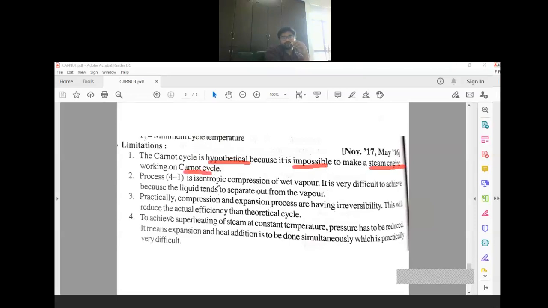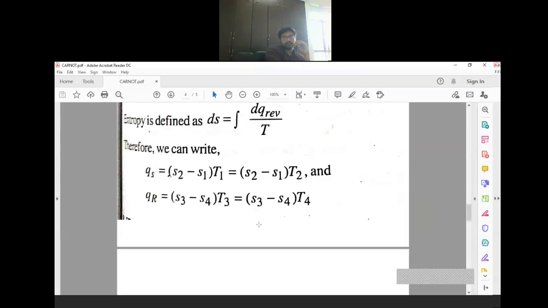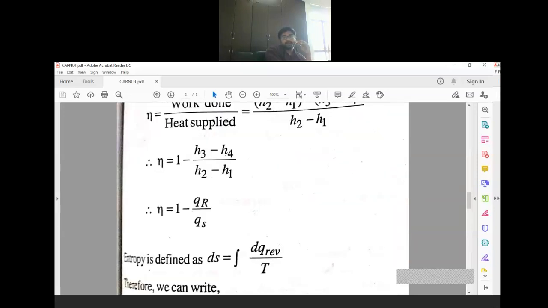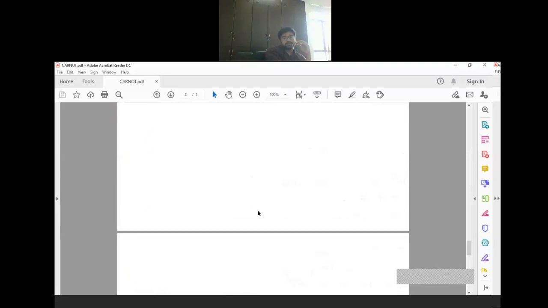So at point 4, I told you that from the condenser the working medium coming out is wet vapor, not pure liquid. Wet means a mixture of liquid and vapor is coming out from the condenser, and it is difficult to pump that mixture.